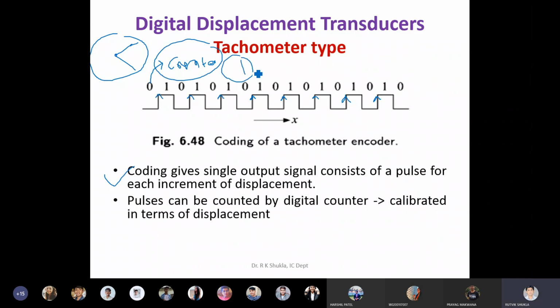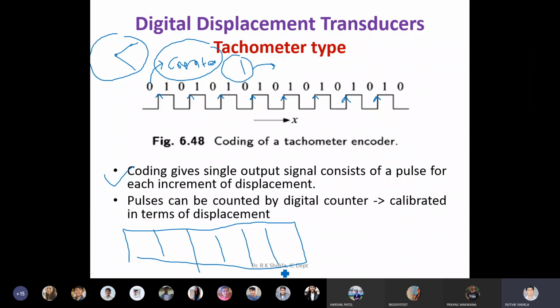So at least you can get the idea. But in this case again, whether you start from here, as we discussed with the strip, this is opaque, transparent, opaque, transparent, opaque, transparent, opaque, transparent. If you start from here, it will start to count 0 from here.